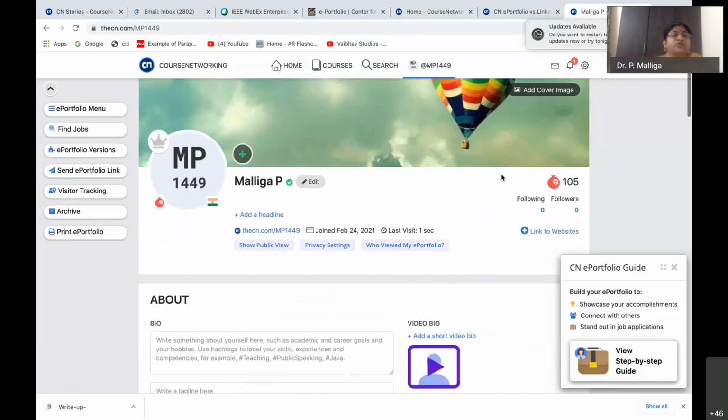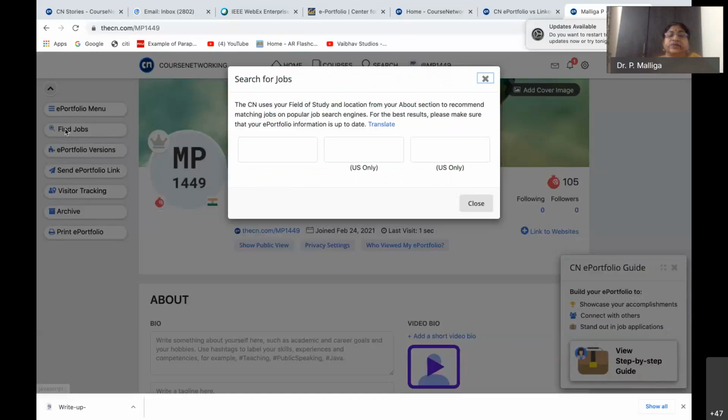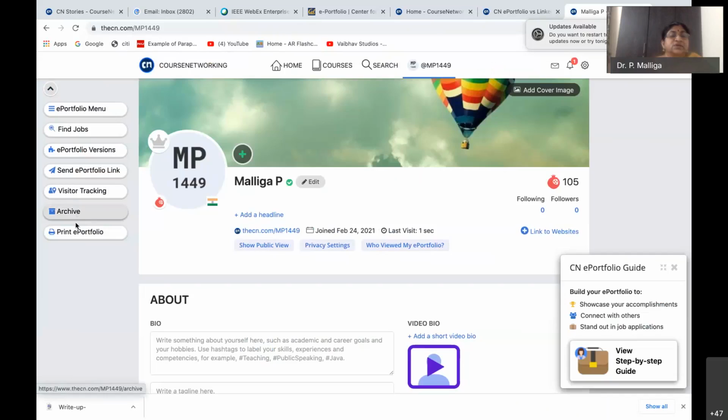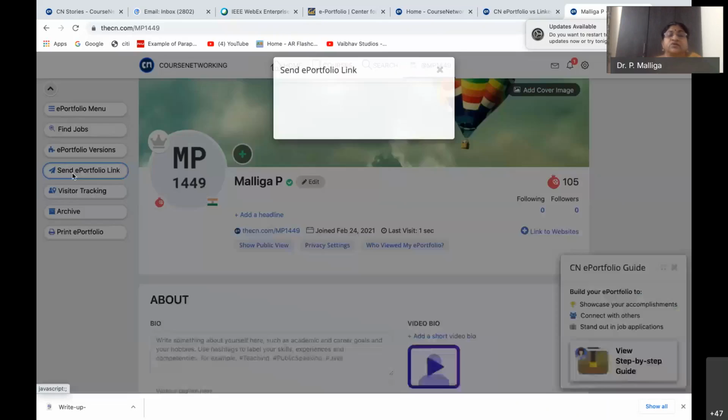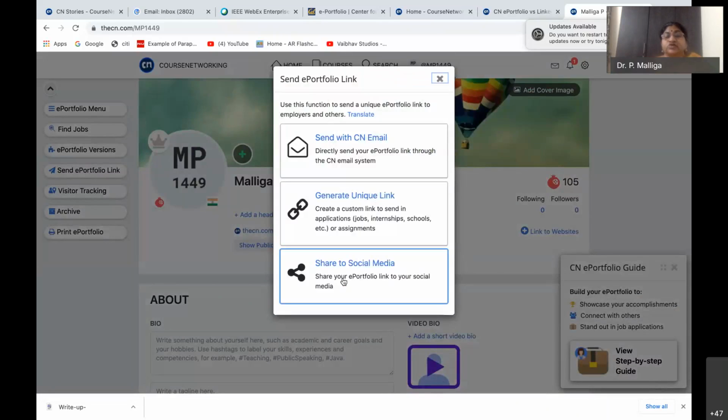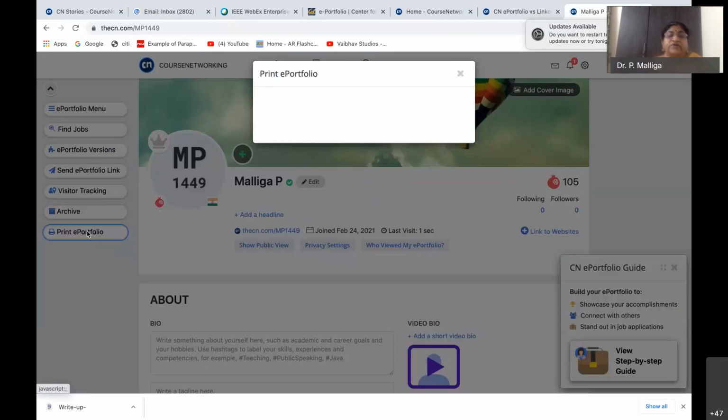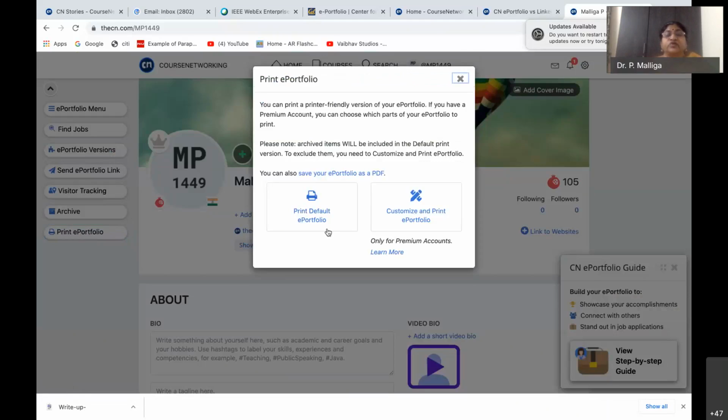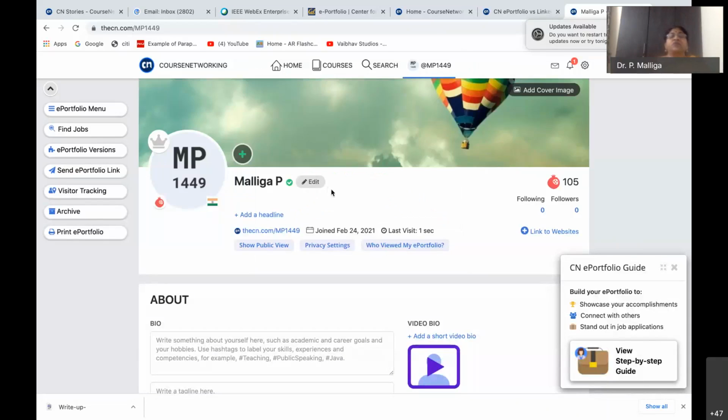So this is the other ePortfolio menu, find jobs. Like that, you can keep on giving. Okay. So here, all those things are there, right? Then this archive, visitor tracking, send ePortfolio link. Okay, so you can share it to social media or generate a unique link, send it with CN email. Many things you can do. I don't have anything here, but you can also print the ePortfolio, you can make it as a presentation. So you can slowly keep on building this.